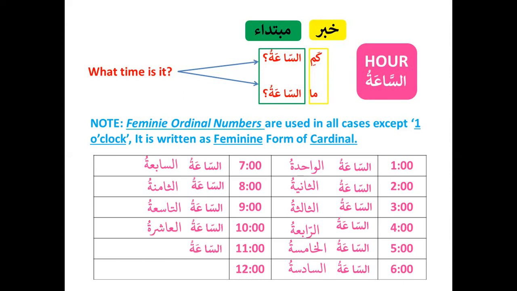Now, if you remember, 11 till 19 was non-flexible. Please remember the rule from cardinal numbers. 11 till 19 is non-flexible, therefore they will not match in status, even though this is rafa by spirit, but it is non-flexible, so we have to put a fatha over here. Please remember this. And asharata, again, non-flexible, so it's fatha.